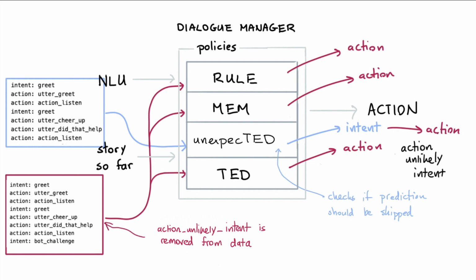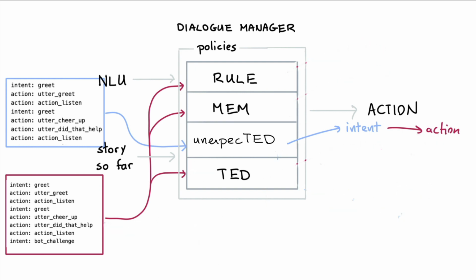Another consequence is that if you don't choose to pick up on this event, then the policy mechanism will kick back in, and because of the hierarchy, it will immediately give control to TED. After all, the memoization policy and the rule policy didn't trigger already, so they cannot trigger now, so that means that TED will be the policy to consider what happens after we see an unlikely intent.